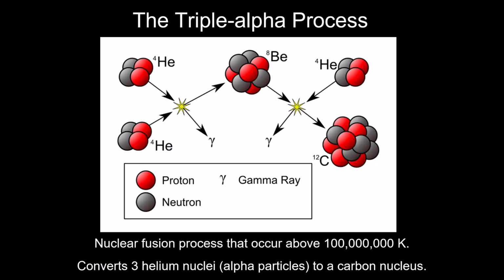Now, some stars, we'll talk about the more massive stars here, or even stars that are on the way out, like giants, can get their core temperatures significantly higher. Our sun is right at 15 million Kelvin. Well, that will go up in the future as the fusion reactions start to shut down and gravity continues to crush the core of the sun. Those temperatures are going to rise. And for other stars, if they're more massive, their core temperatures can be really high. And if the temperatures are sufficiently high, and that threshold is around 100 million Kelvin, you can start to dabble into some other fusion reactions.